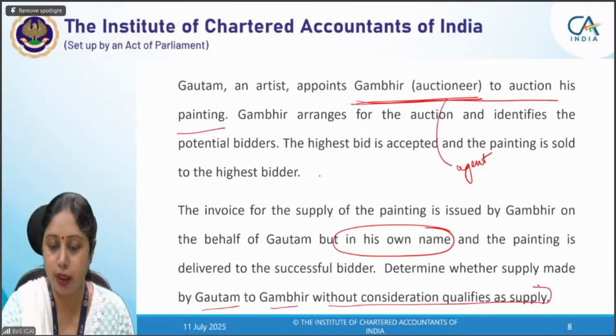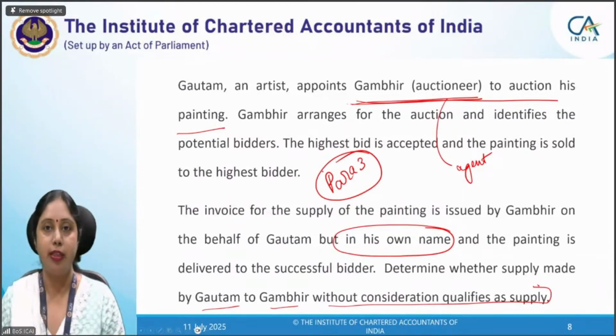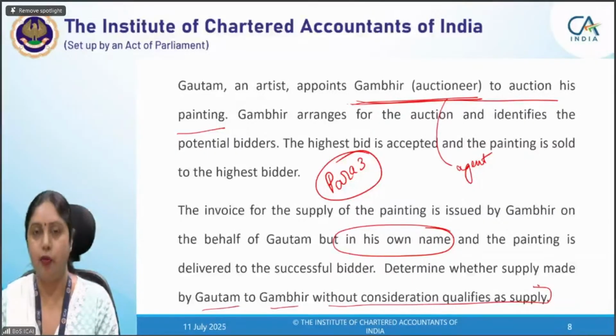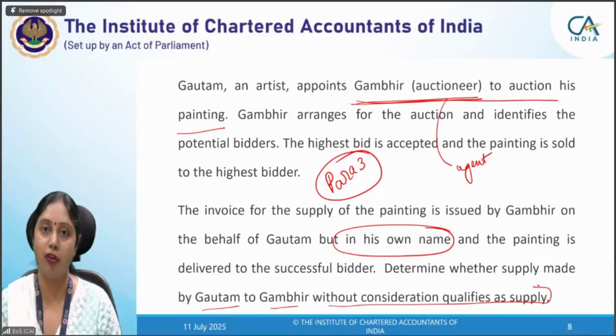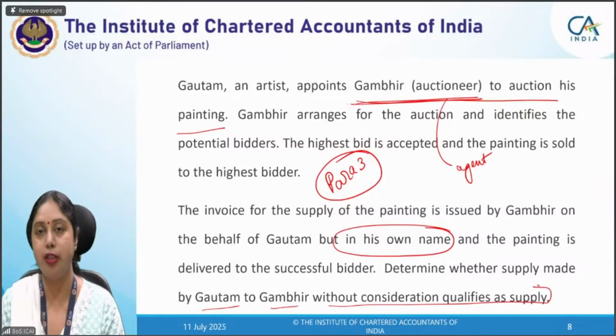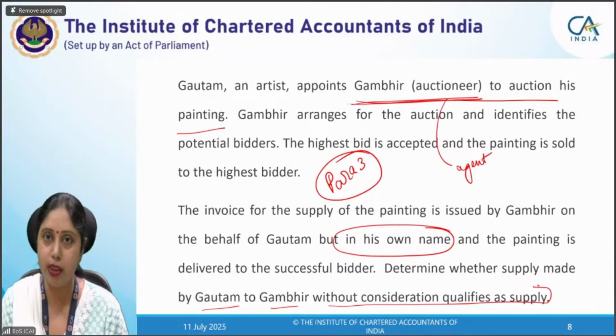So here it is very clear, all of you have written that it is para 3 of schedule 1, which says supply of goods, not services. Mark my words, only goods is there. Supply of goods by principal to an agent or otherwise. Goods have been procured by agent on behalf of principal, either way. So if the agent has procured goods on behalf of the principal, he has procured those goods from the supplier and he is supplying it to the principal.